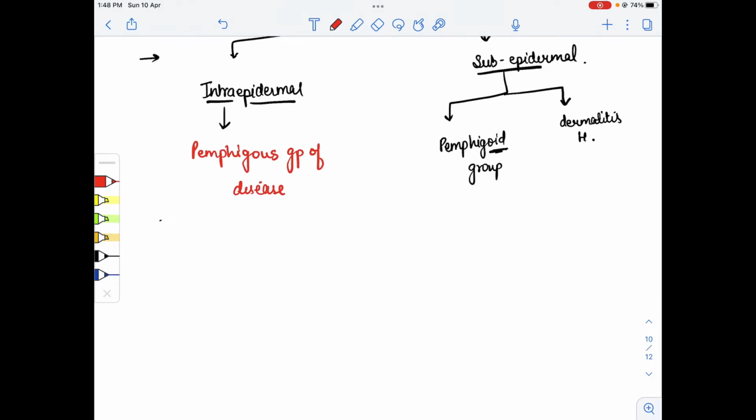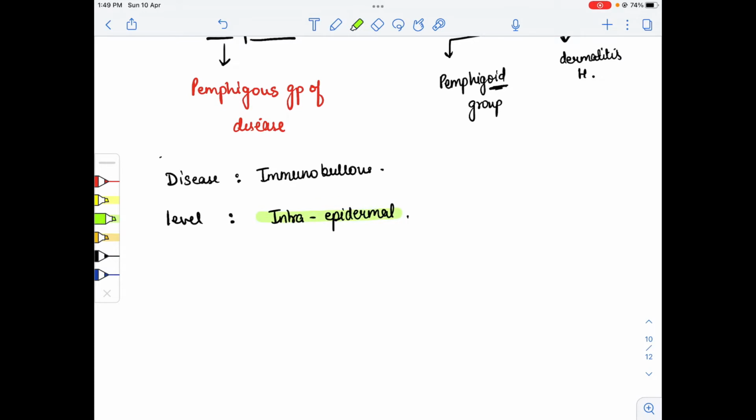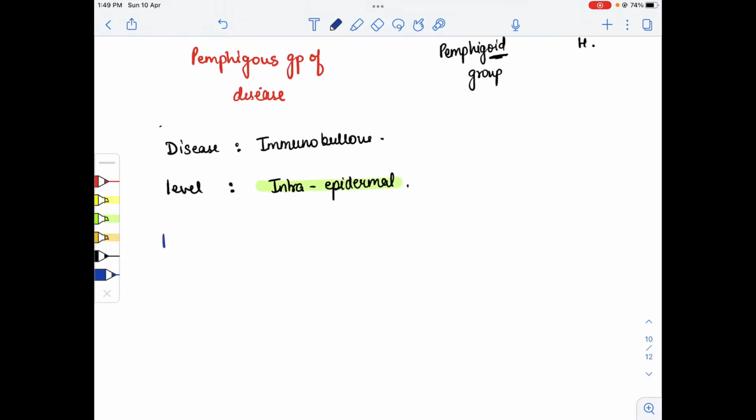Now let's discuss the pemphigus group. We already discussed that it is a disease of immunobullous. Immuno means autoimmune complex will be there and a fluid filled lesion will be there. At what level will it occur? It will occur at the level of the intraepidermal, inside the epidermis layer. Please remember it is the intraepidermal layer. In the intraepidermis, an autoimmune complex will form.